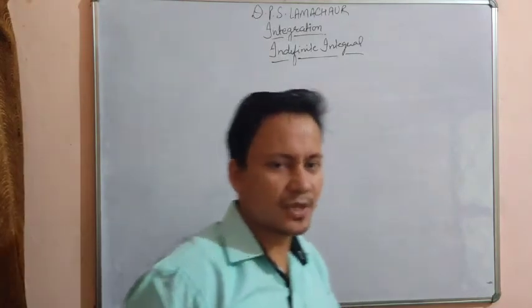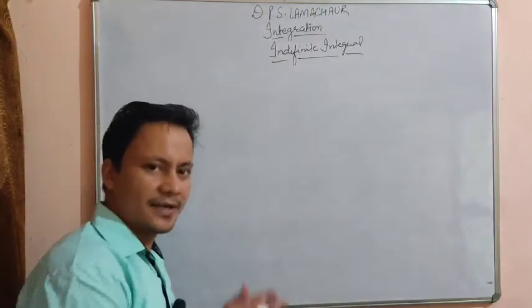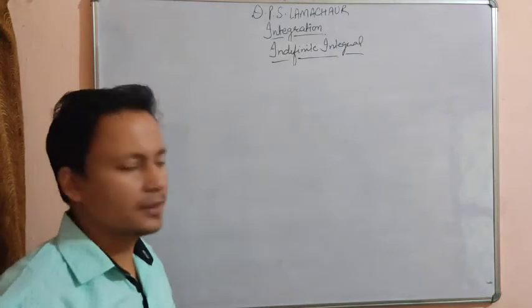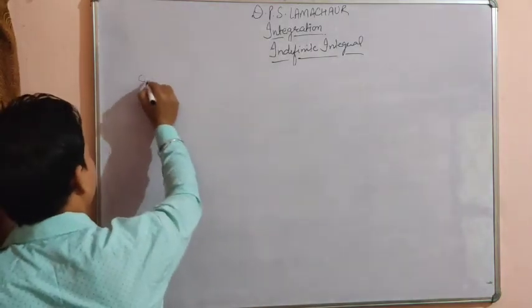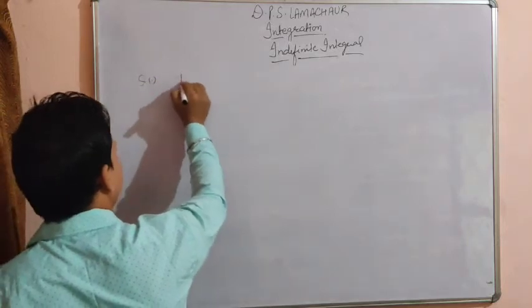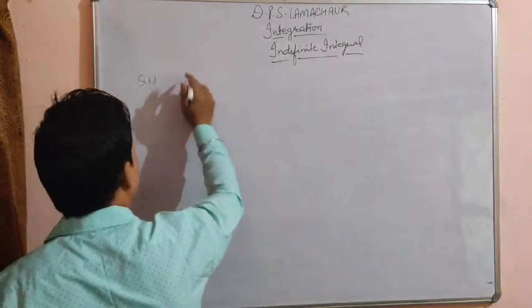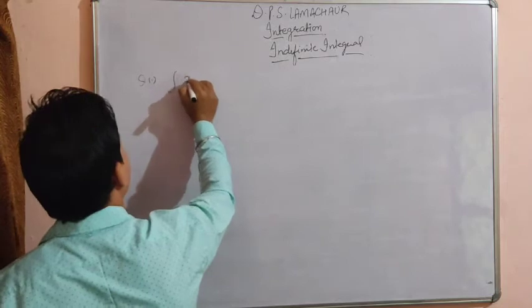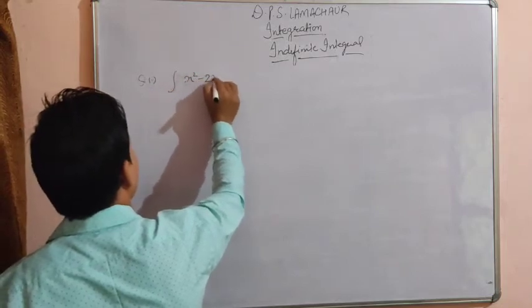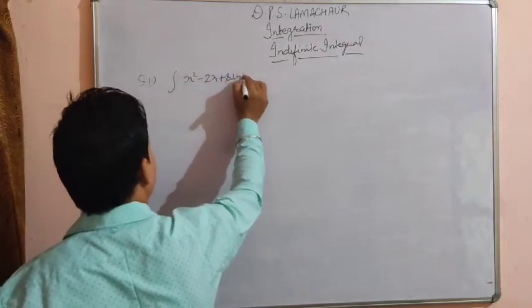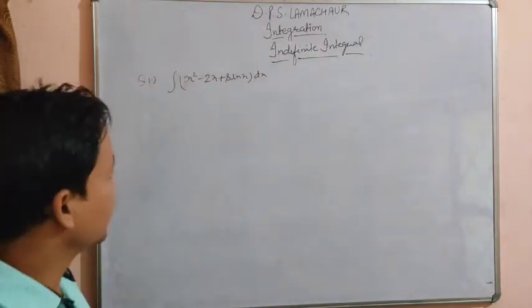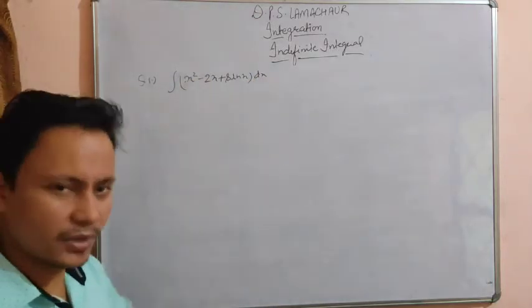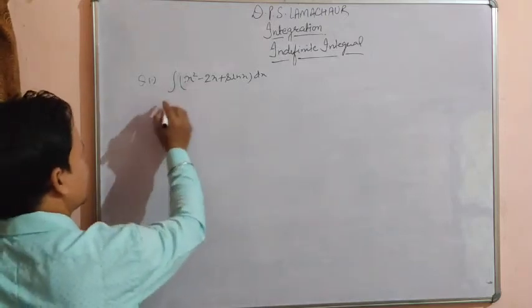So dear student, now we are going to apply these kinds of formulae to find the antiderivative of any given function. Let us take some examples. Suppose we have to find the integration of x square minus 2x plus sin x. This is the function, and we have to find the antiderivative of this function. It means that we have to integrate it.